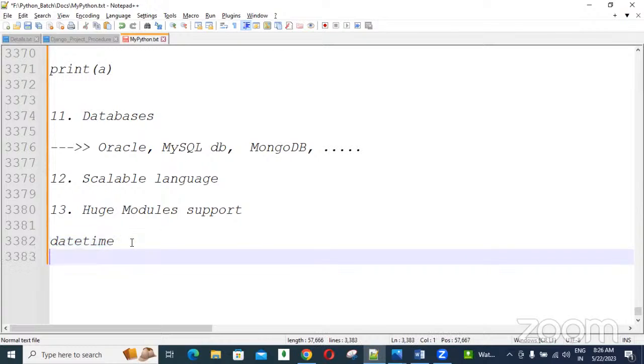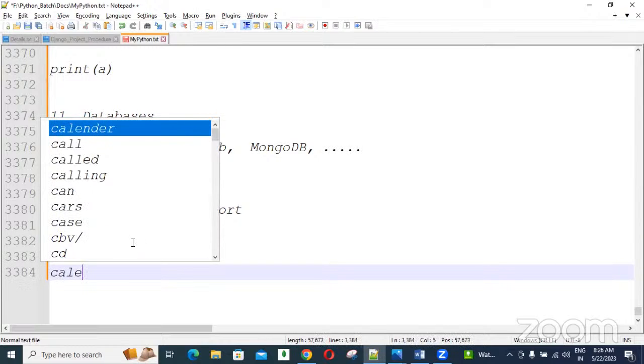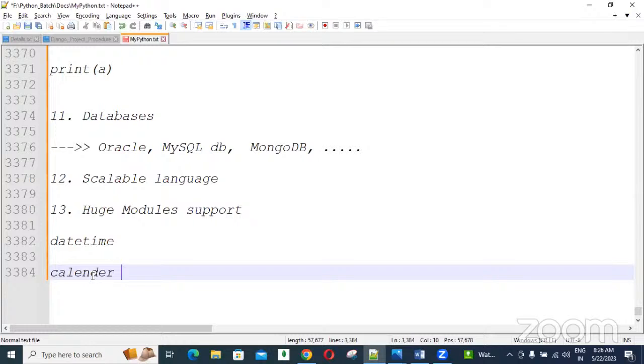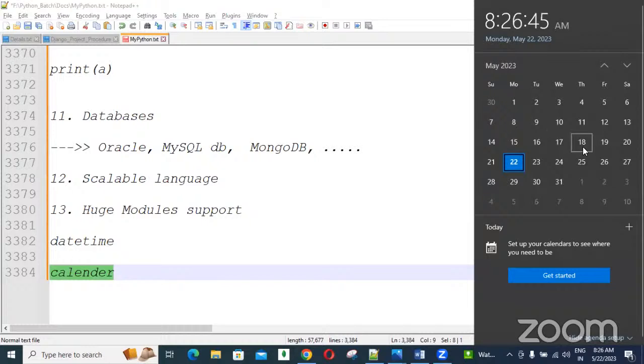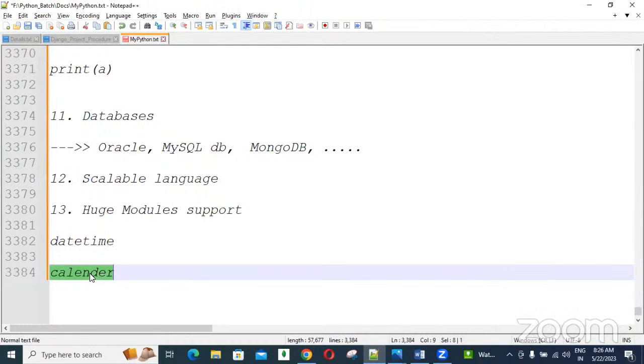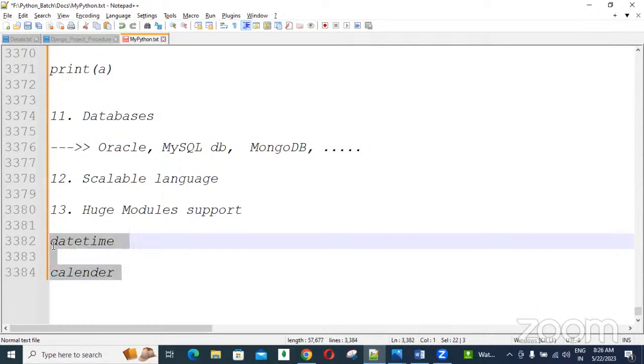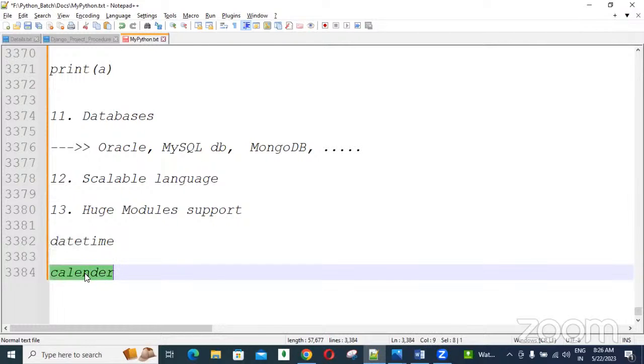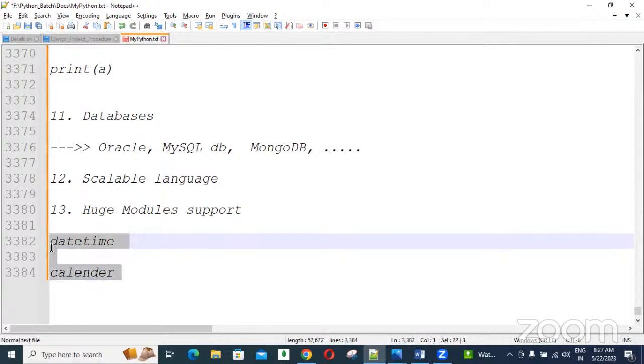And we have the calendar module. Using the calendar module, we can get calendars on our computer. We can design these kinds of calendars using this calendar module. Without writing many lines of code, they already designed these modules. These modules already have the code, so we can use them and display according to our requirement, writing very few lines of code. These are only some examples.